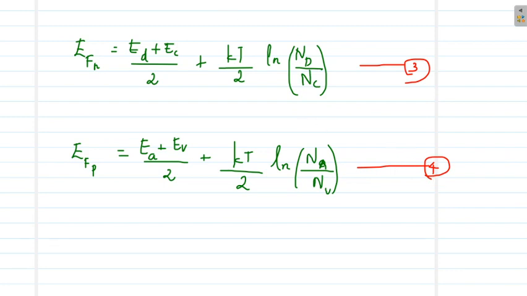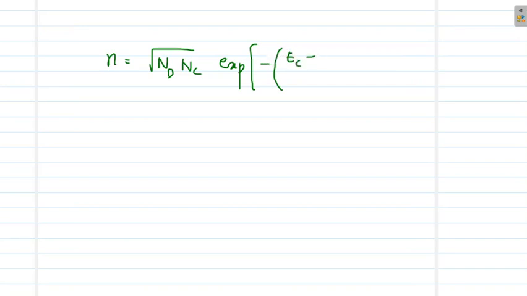So substituting and solving like that, you can derive a general equation for the concentration of electrons in an n-type semiconductor, which is given by root of Nd Nc into exponential minus of (Ec minus Ed) by 2kT.